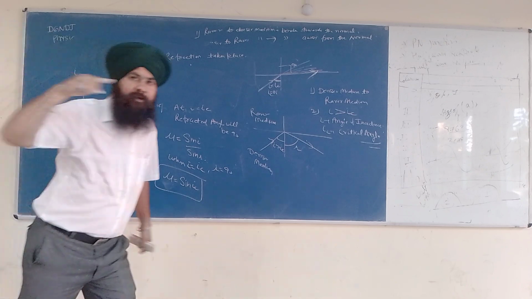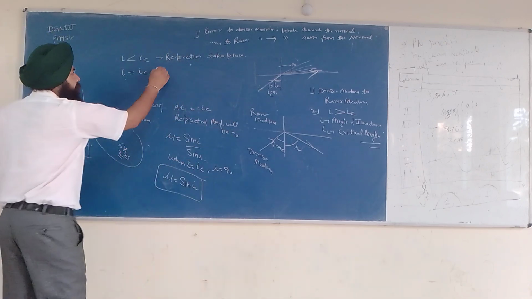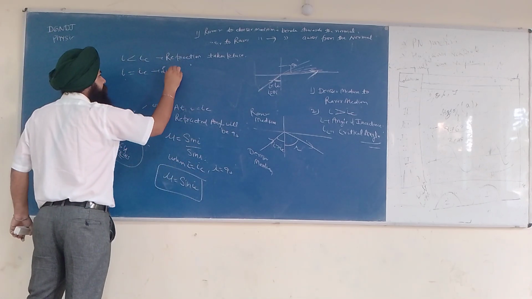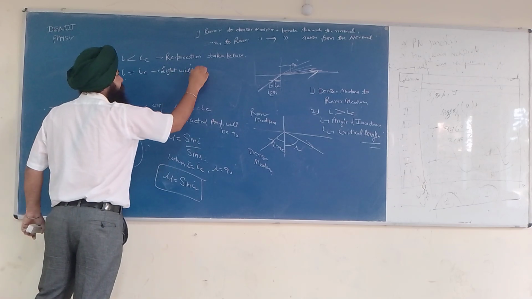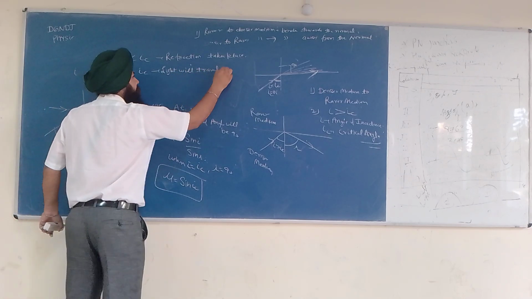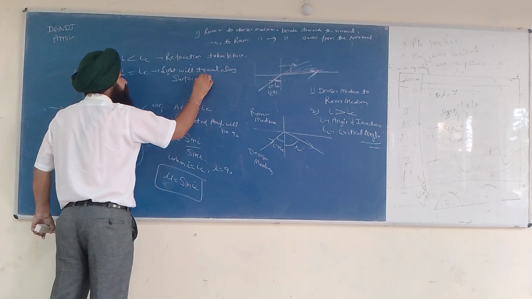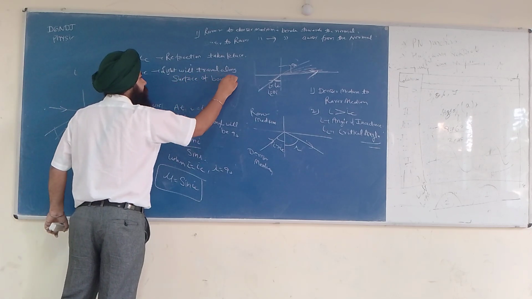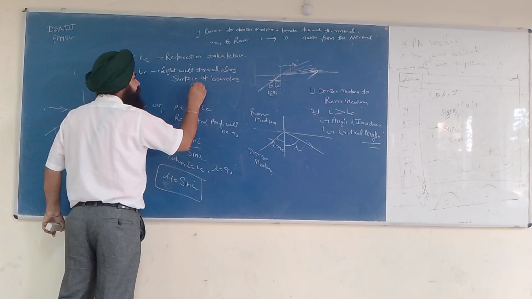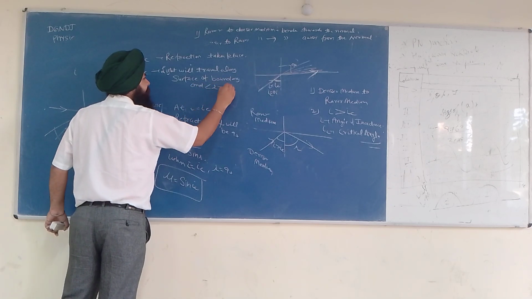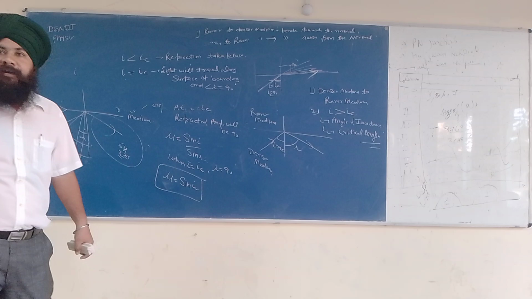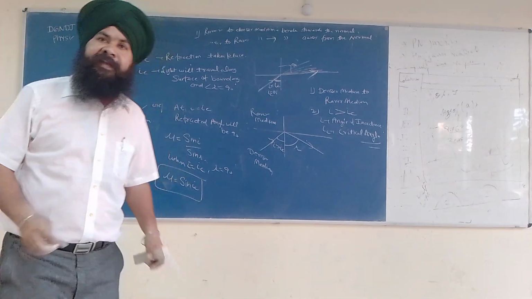Light will travel along the surface of the boundary, and angle R will be 90 degree. Angle of refraction will be 90 degree.